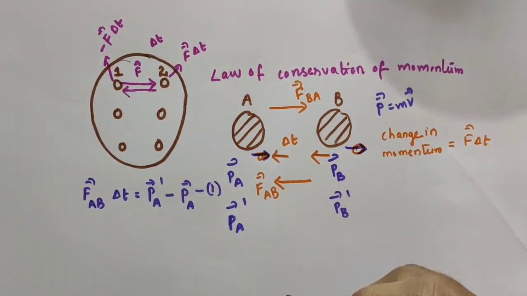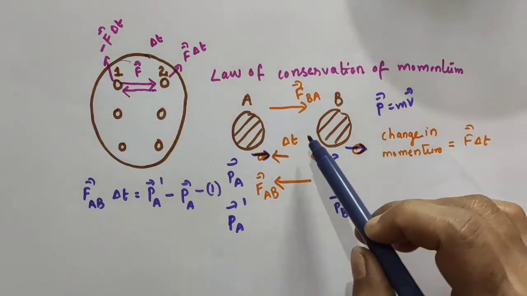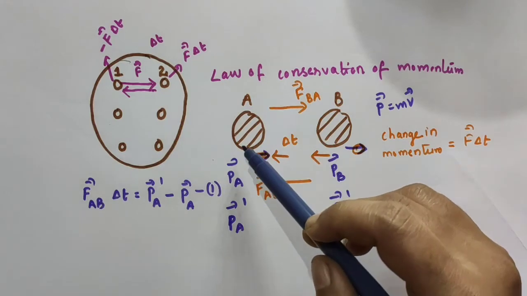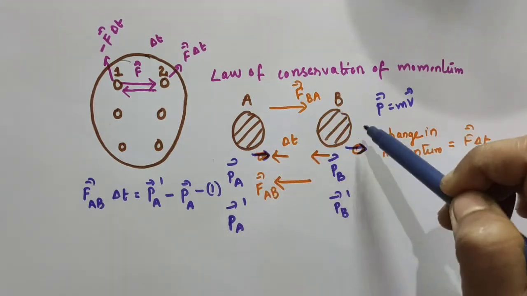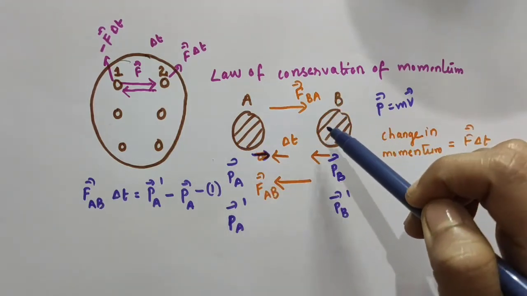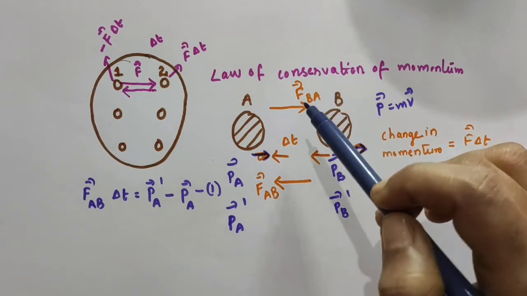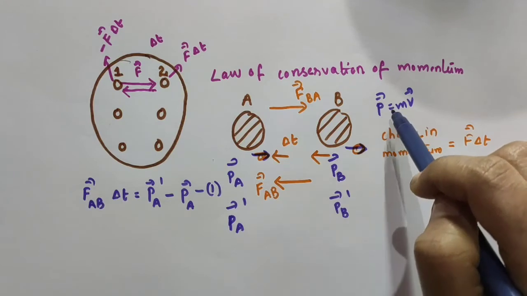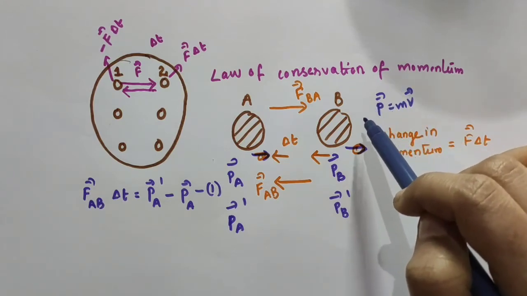Alright, now due to this force vector FBA, that is the force on B due to A, there will be some change in the momentum of B, no? Because when some force acts on B, there will be some change in its velocity, and when there is some change in its velocity, there will be some change in its momentum.